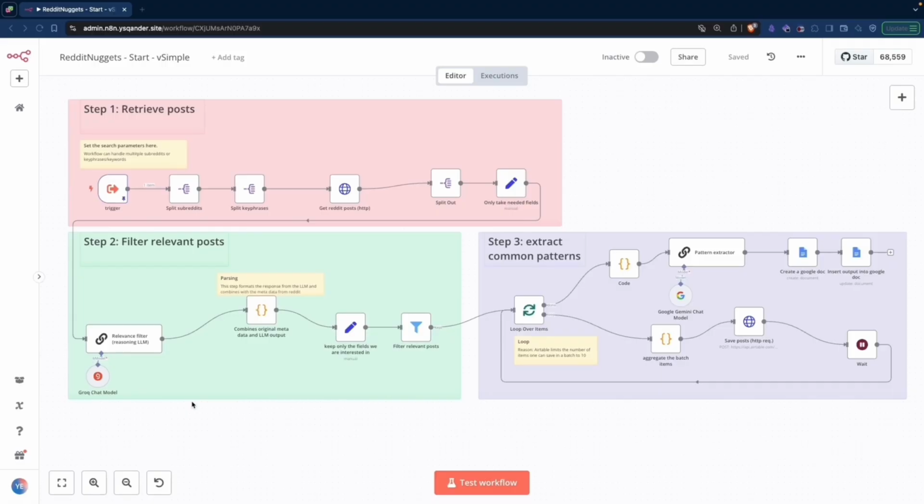Let's say that I am an entrepreneur and I want to build a product for people managing their own finances or people beginning to invest on their own. So retail investors or casual investors. It's a three-step process in the automation. In step one, we retrieve the posts.